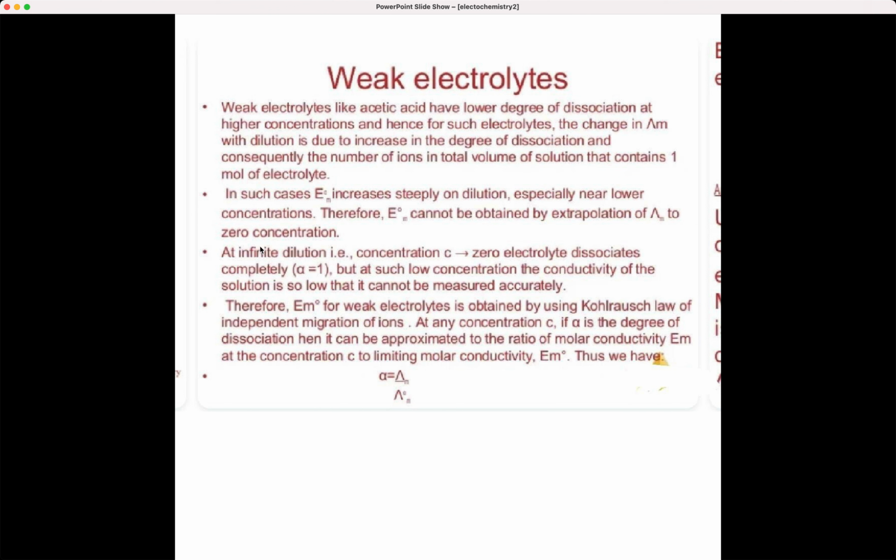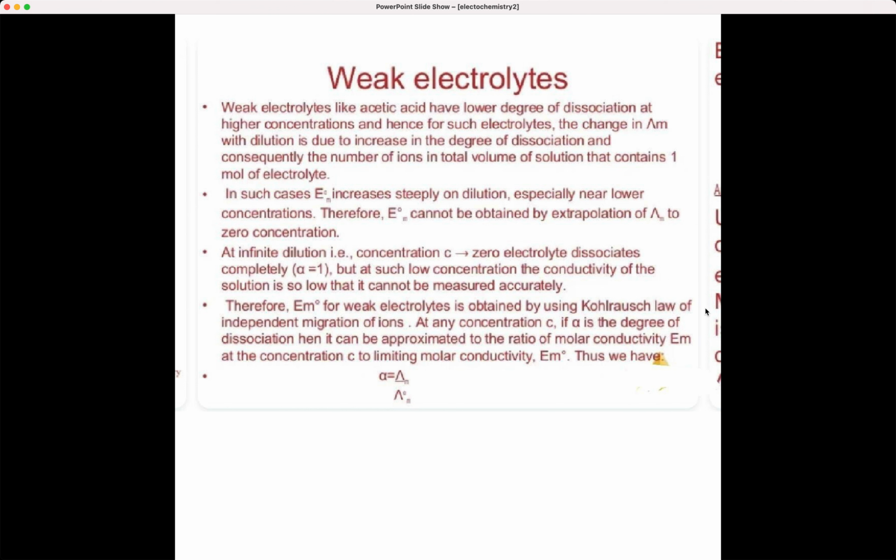But what happens at infinite dilution, that is concentration C equal to 0? The electrolyte dissociates completely, and at low concentration the conductivity of the solution will be so low that you cannot even measure it accurately. Therefore, Λm0 for weak electrolytes is obtained by Kohlrausch's law of independent migration of ions.